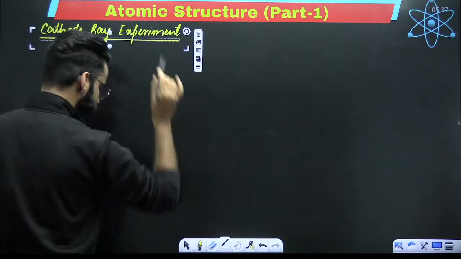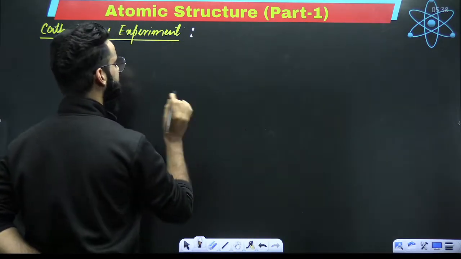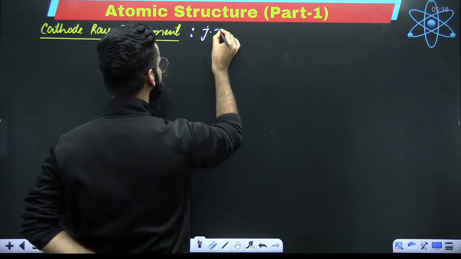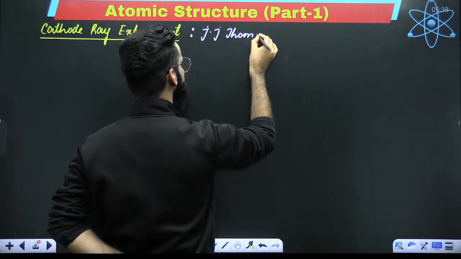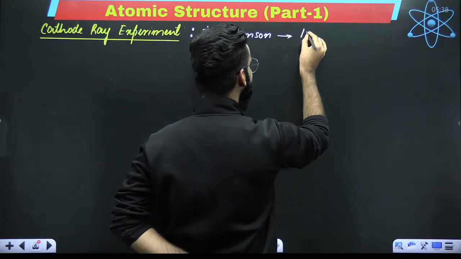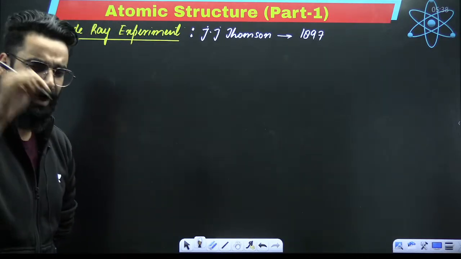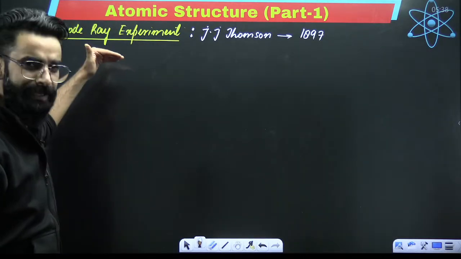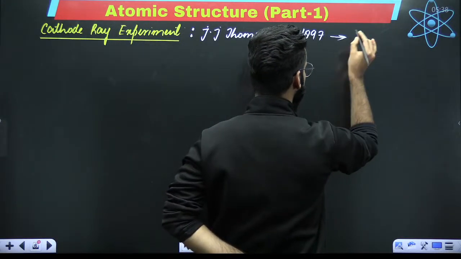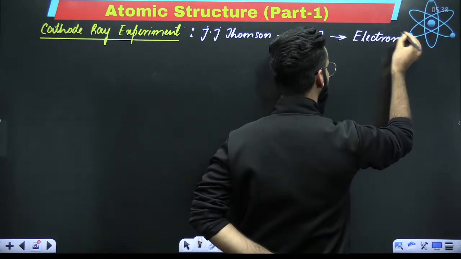So first of all, who performed exactly this particular experiment? This cathode ray experiment, which I'm going to teach you right now, was performed by J.J. Thomson. And let me tell you, it was performed in 1897. Mark the date as well. And with the help of this particular experiment, what exactly was discovered? Electron was exactly discovered.